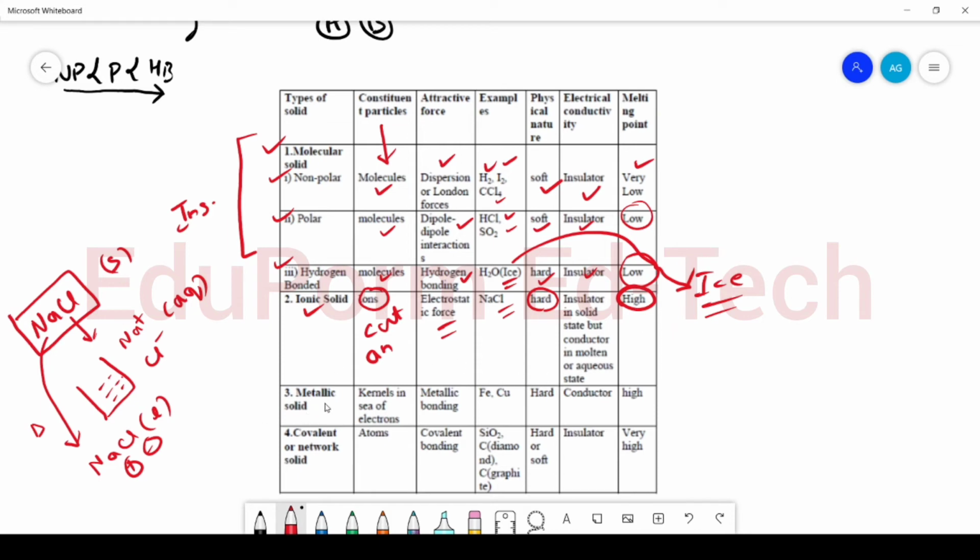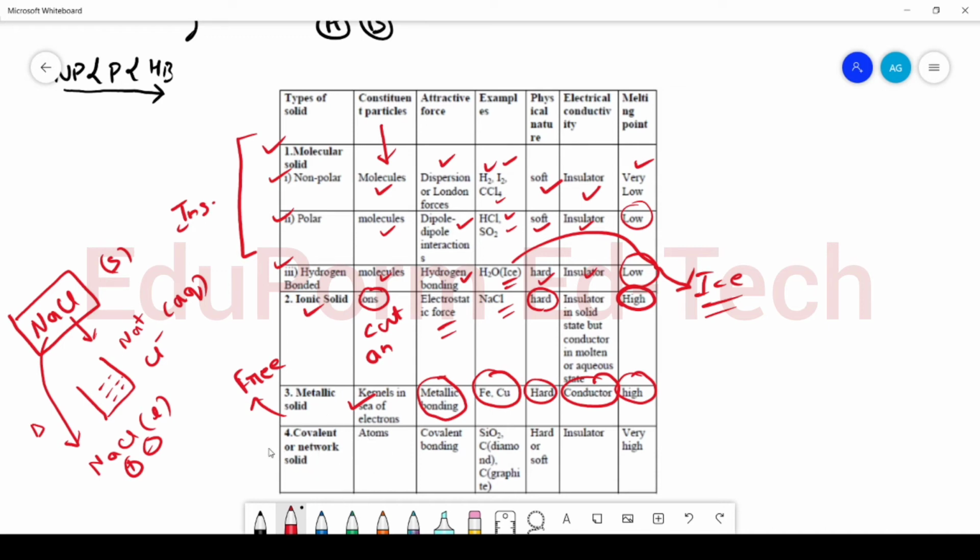Now metallic solids consist of a sea of electrons. That means they consist of a large number of free electrons, and thus they are conducting in nature. Okay, the force of attraction is metallic bonding. Examples: iron, copper. They have a high melting point and they are hard.